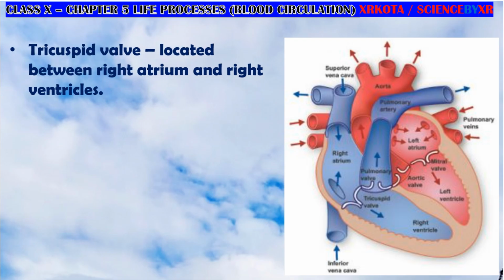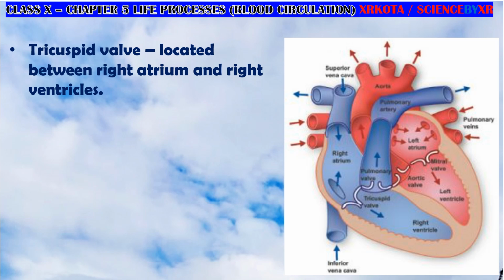Okay, now let us see the tricuspid valve. Valves are found here. If you can see the tricuspid valve, so these are the tricuspid valves. Which one? These ones. These are the tricuspid valve, and here it is the mitral valve. Okay, so these valves allow the flow of blood from the atrium to the respective ventricles.